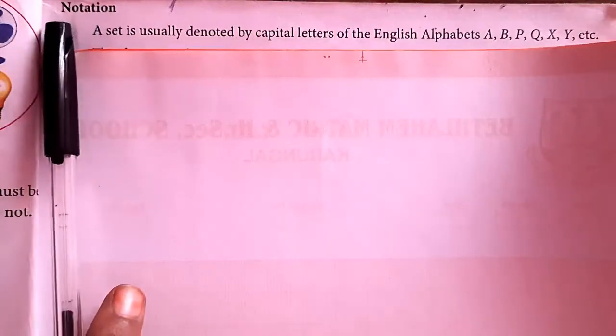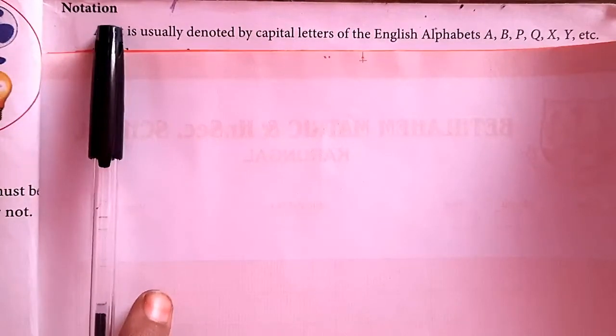So now we are going to learn how we can represent, otherwise how we can identify, sets mathematically using symbols and numbers. That is given as notation. Okay, notation.